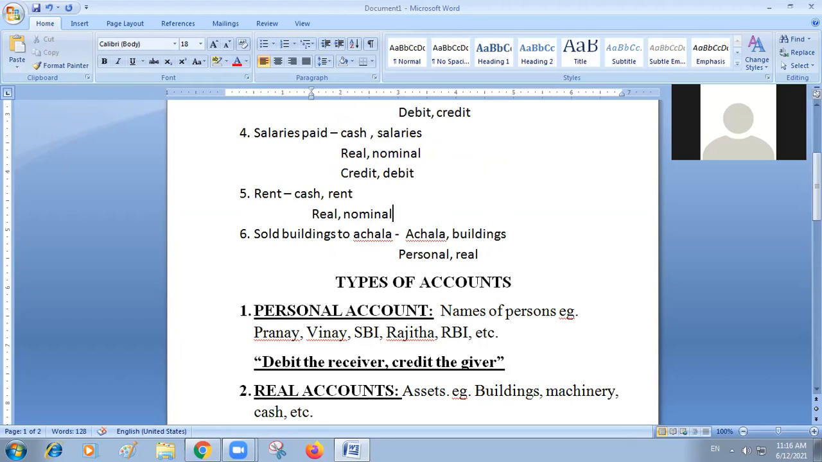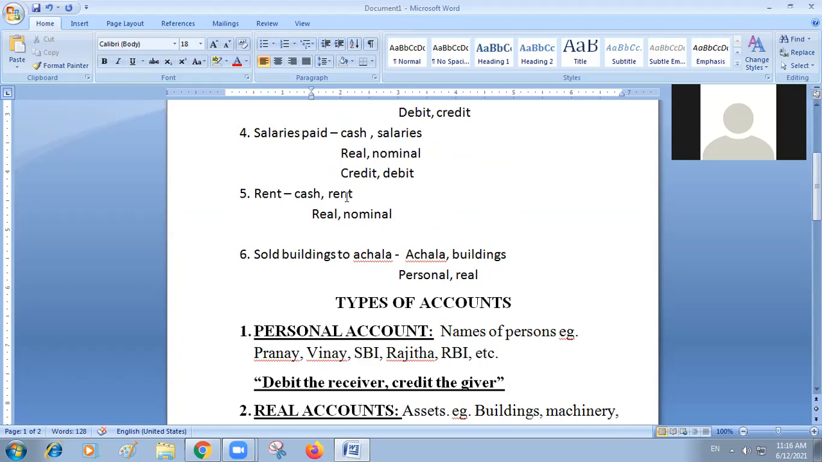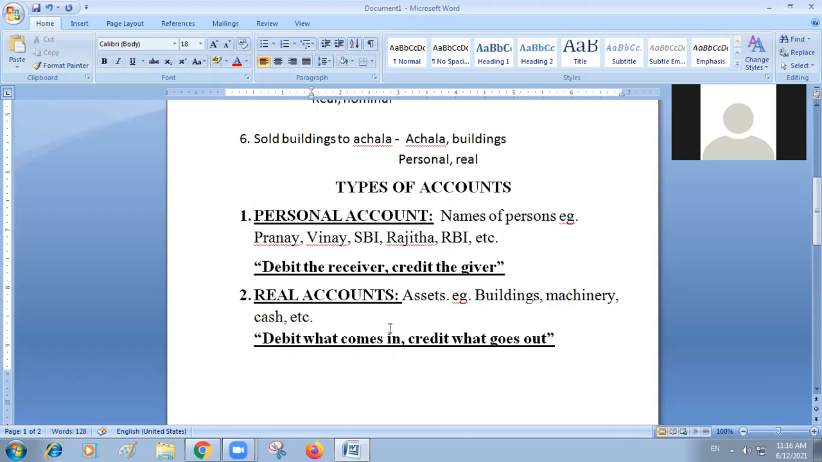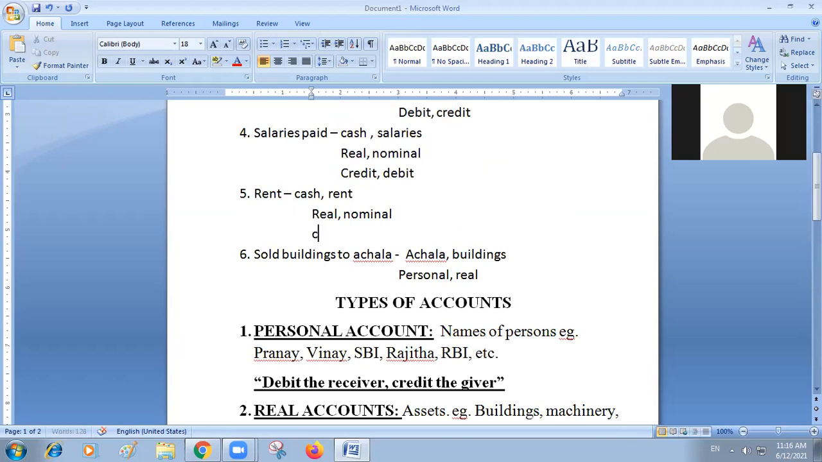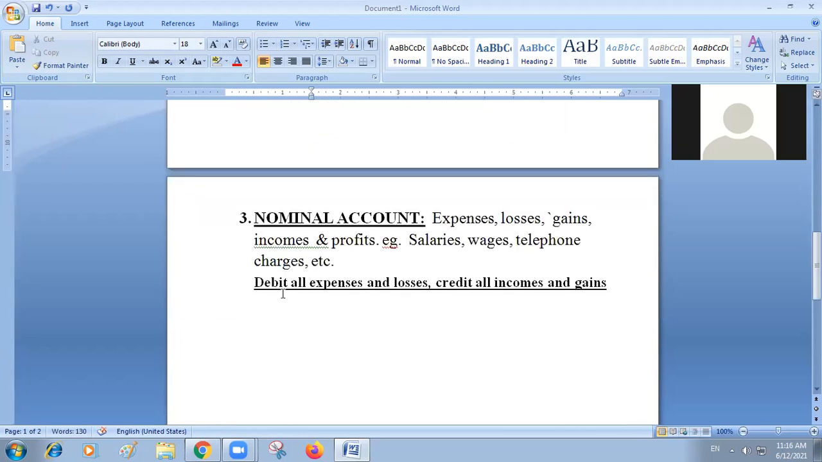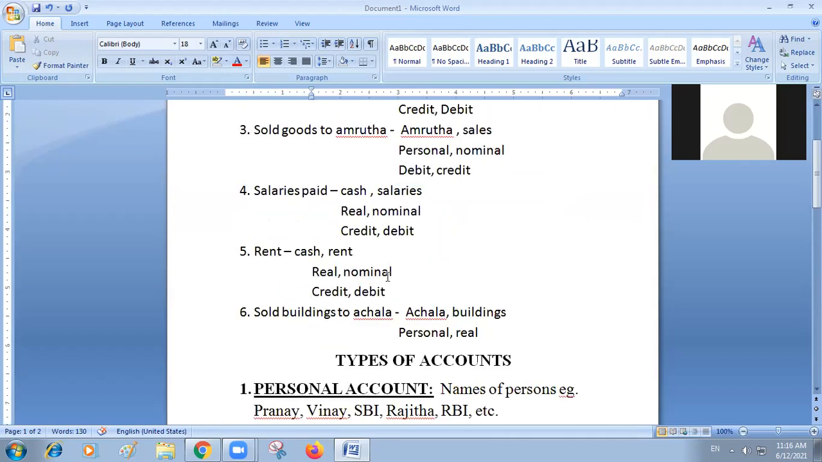Yes, sir. Next one, rent. Cash is there. When you are paying rent, is cash coming to you or going out? Going out. Credit what goes out, so the cash account you will credit. Automatically this is going to be debited. Rent is an expenditure to you, under the nominal account. Debit all expenses. So that is why it will be debited.